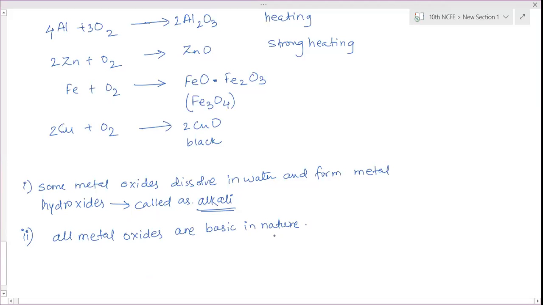So we have done an activity for this. How to explain by activity that metal oxides are basic in nature? How can we say?